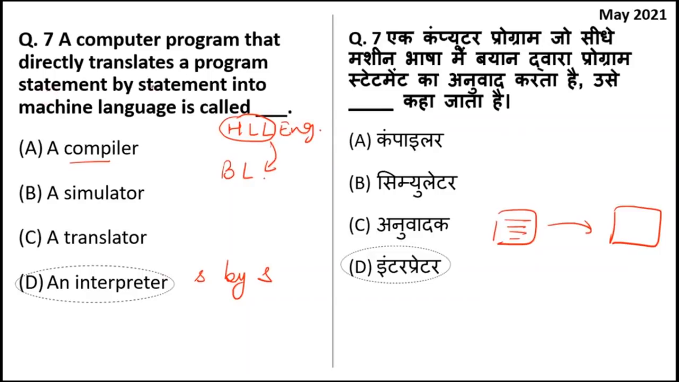If the question said a computer program which directly translates a program in one go, then the answer would be compiler. But if the question says statement by statement or line by line, mark the answer as D.